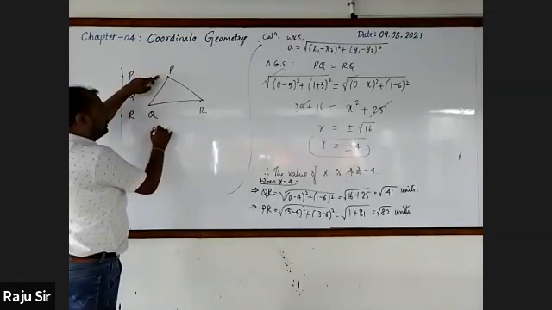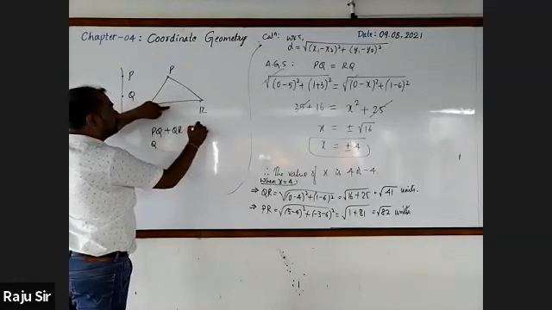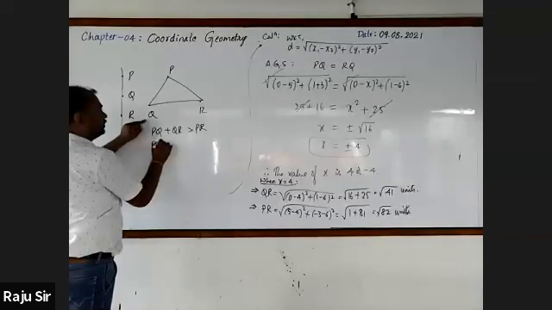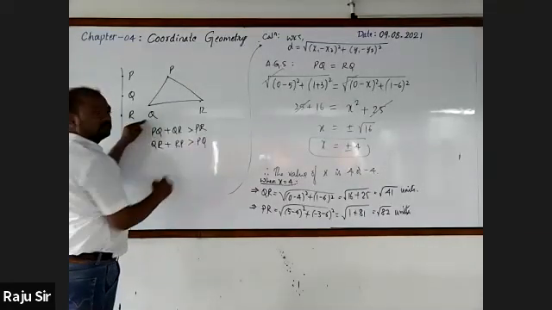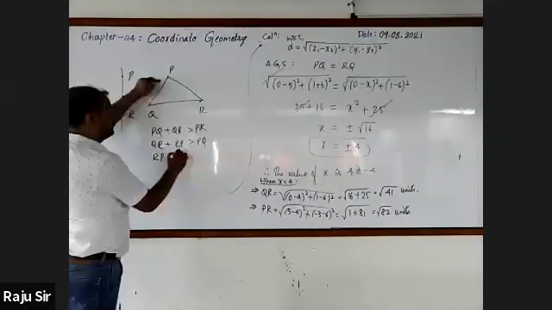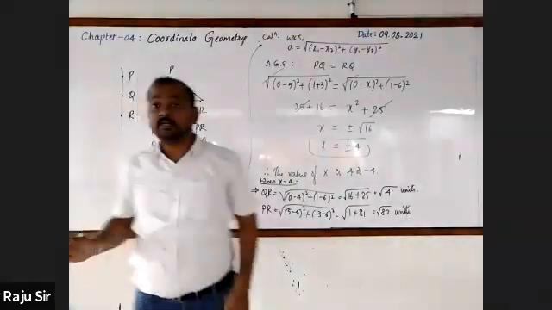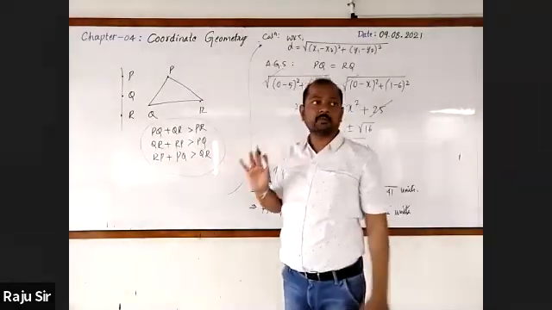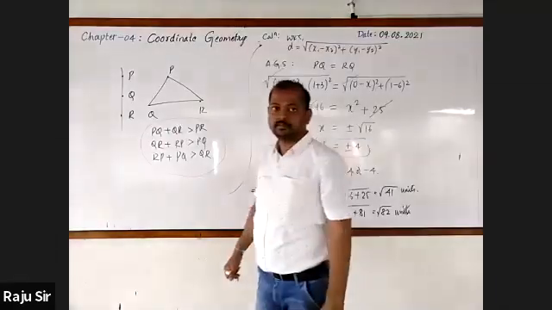And here, PQ plus QR should be greater than PR. QR plus RP is greater than PQ. Then RP plus PQ should be greater than QR. If the conditions are satisfied, you can say that a triangle is formed. But how do you check this?